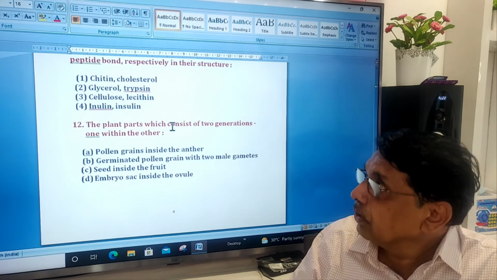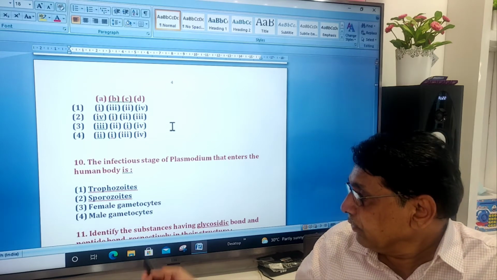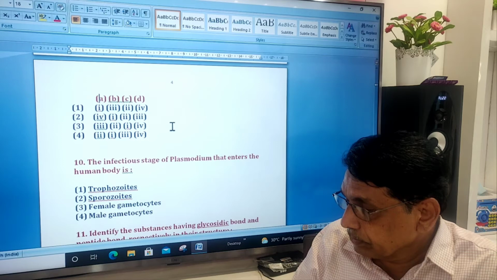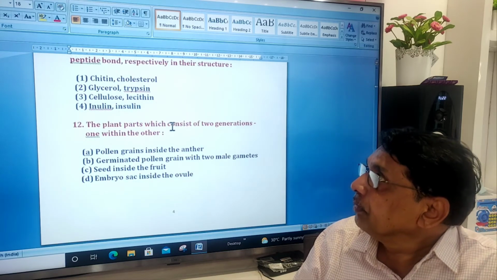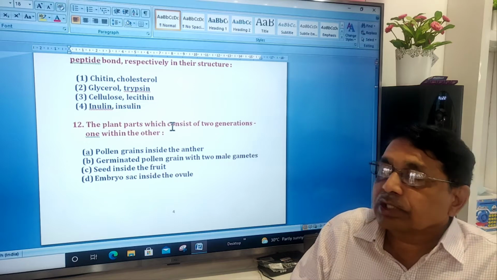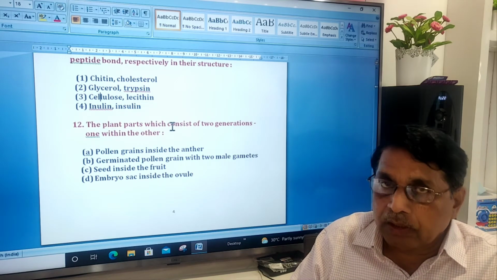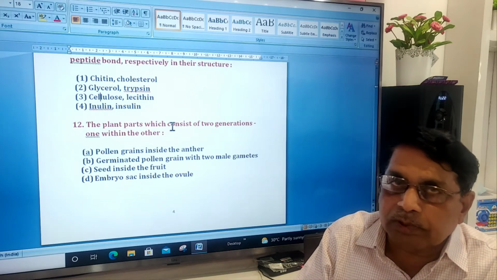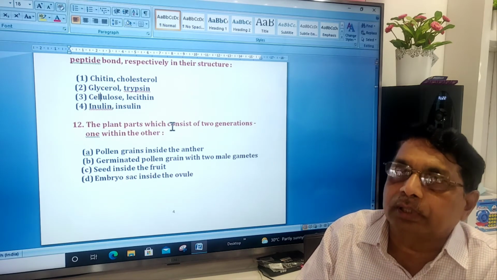Then identify the substance having glycosidic bonds and peptide bonds respectively in their structure. Glycosidic bonds will be there in the carbohydrates. Peptide bonds will be there in the peptides and proteins.